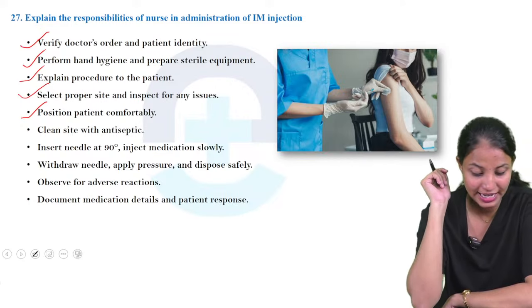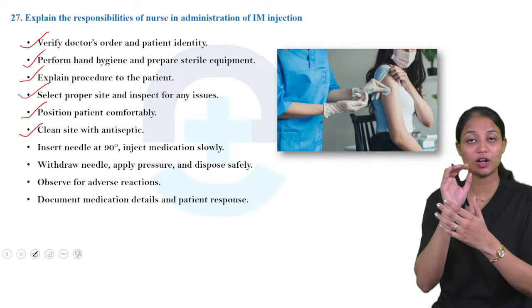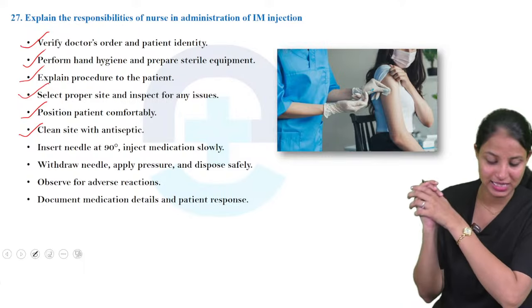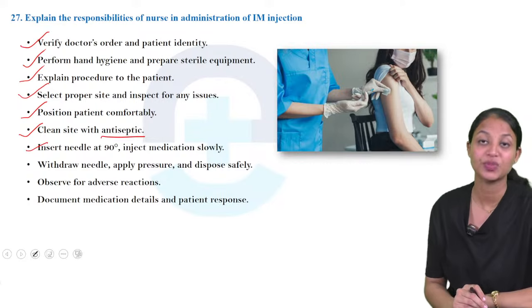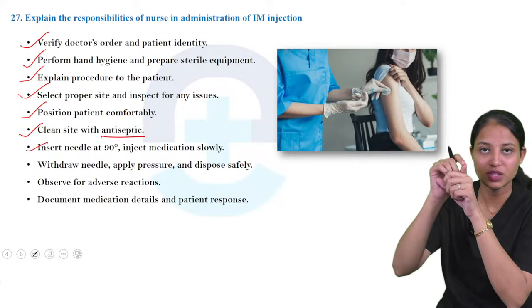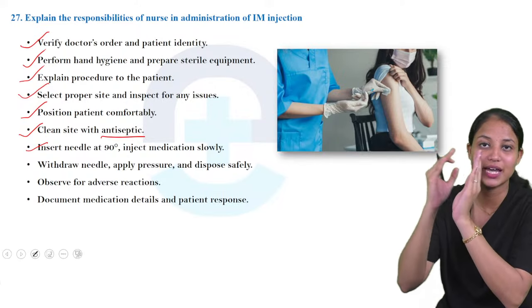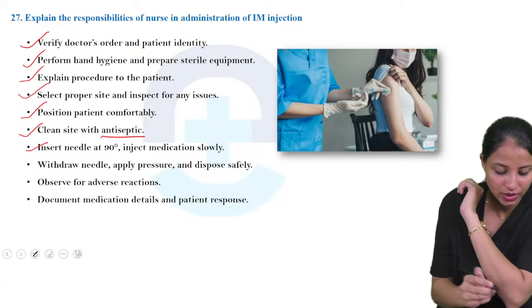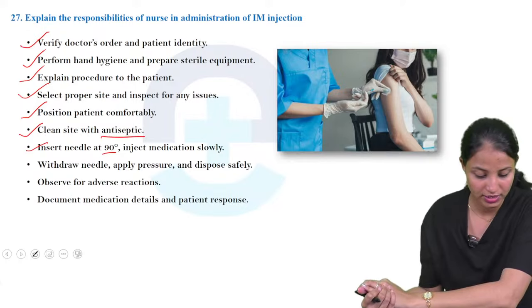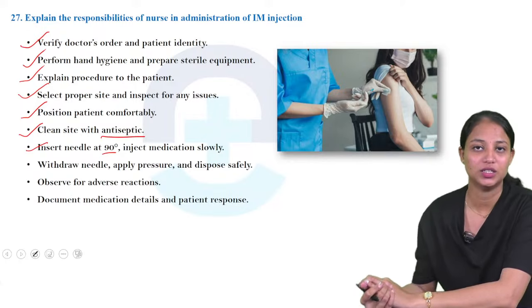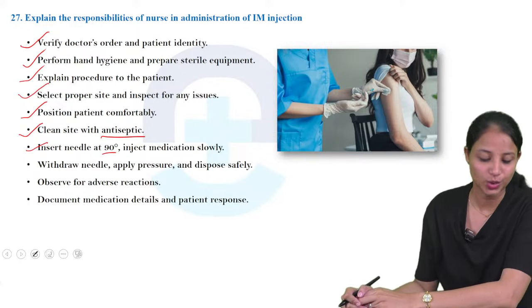Next one is, clean the site with antiseptic solution. Before giving the injection, we want to clean the site with antiseptic solution. Next one, insert the needle at 90 degrees. In IM injection we apply 90 degrees; different injections have different angles. So the needle should be inserted at 90 degrees and the medication injected slowly, not fast.